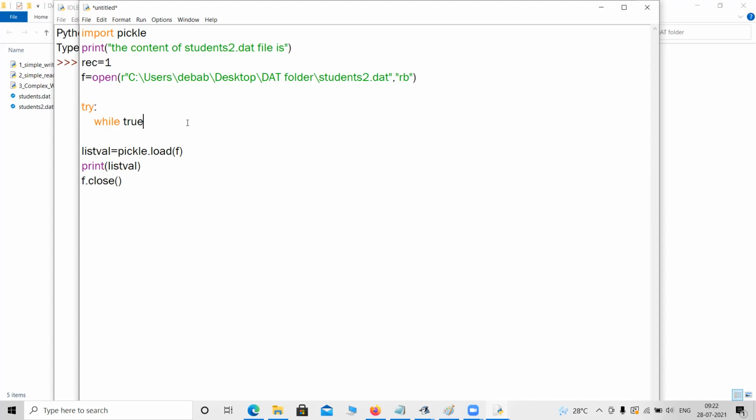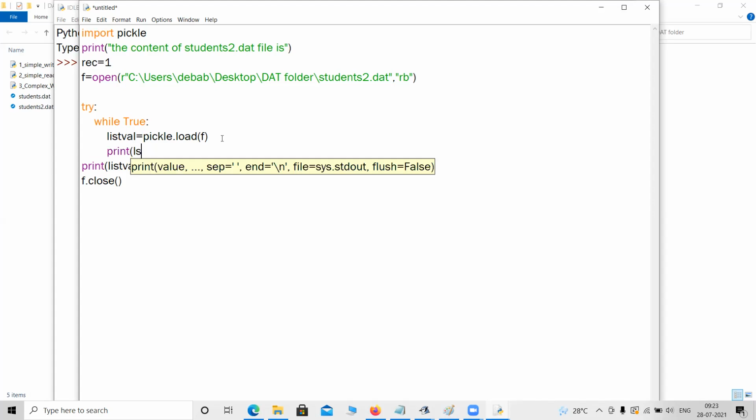So let me write some lines like while True, sorry, T will be capital, while True. Suppose I will take some input like list val equals to pickle.load f. So it will basically read the first line, the first record, means the Julila's record here. So after that I will print that record onto the screen, print list val.